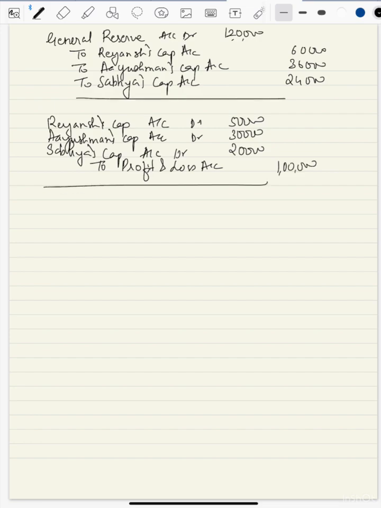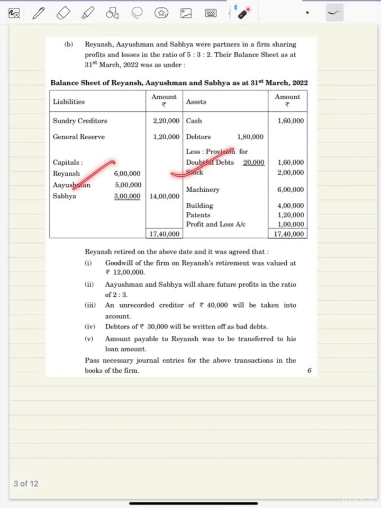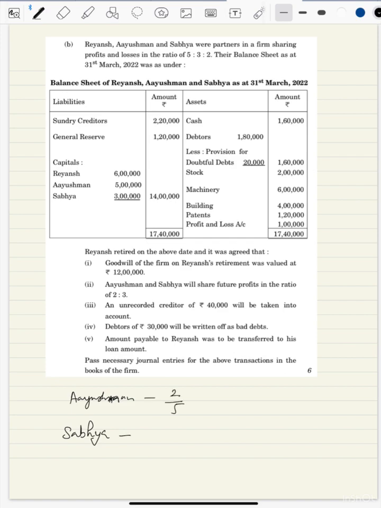Okay, so this is the entry done from the balance sheet. Now we'll solve the first point, treatment of goodwill. To do the treatment of goodwill, we need to find out the gaining ratio. So Ayushman and Sabhya, new ratio of Ayushman is 2 by 5 and Sabhya is 3 by 5.